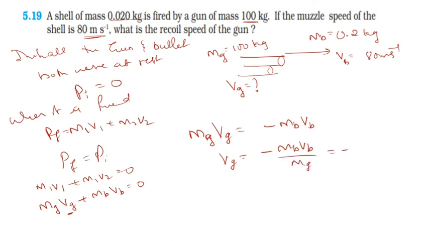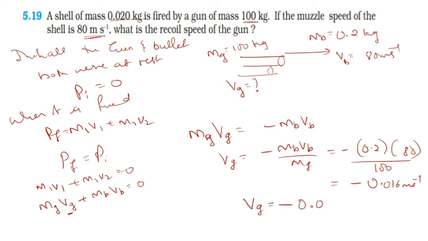The minus sign stays as it is. The mass of the bullet mb is 0.2 and its speed Vb is 80, divided by the mass of the gun, 100. So minus 0.2 into 80 divided by 100. Finally we get an answer of 0.016 meter per second. So the velocity of the gun is minus 0.016 meter per second.